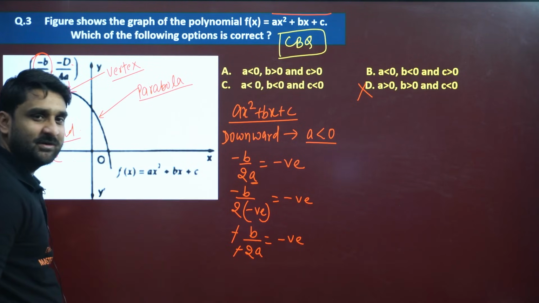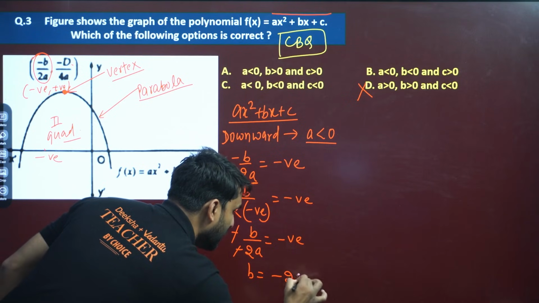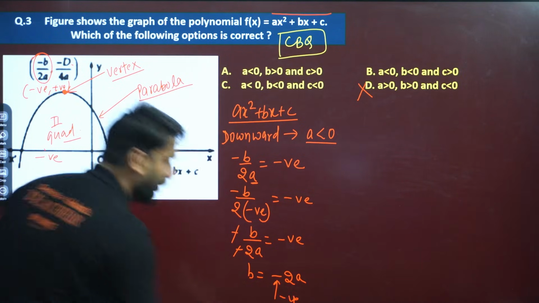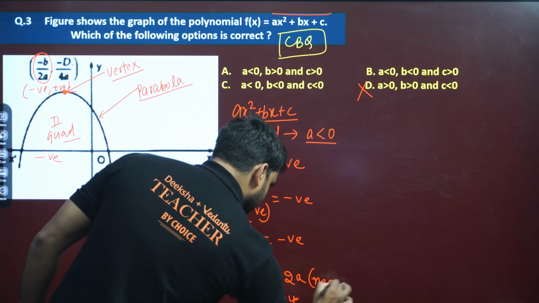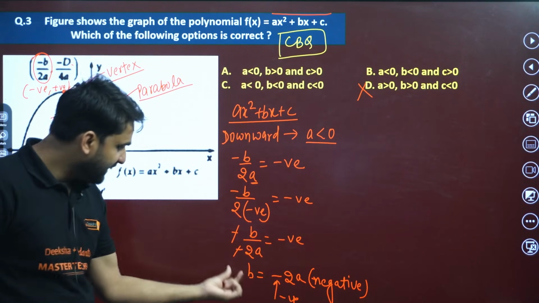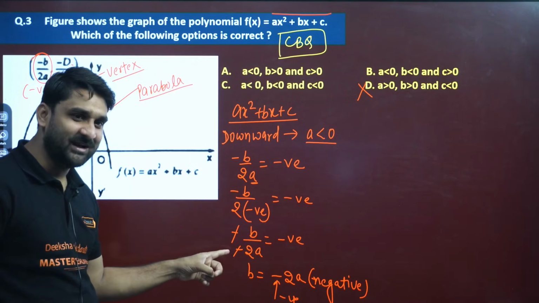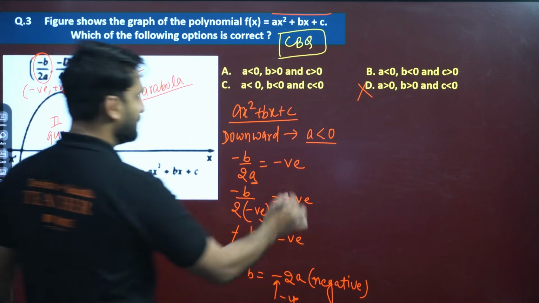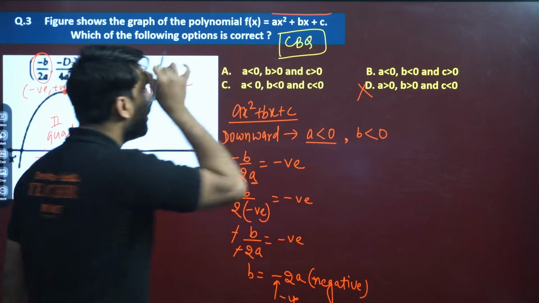So can we cancel this? Minus minus cancel and 2a will go there. So for b we are getting minus 2a, and whatever is the sign will be negative, right? I hope you are getting my point. This 2a is negative. So can we see b will also be negative? Why? Because a is already negative. So minus minus cancelled, but this minus will leave the impact. So b is also negative. Here I am writing the result: b is also negative.